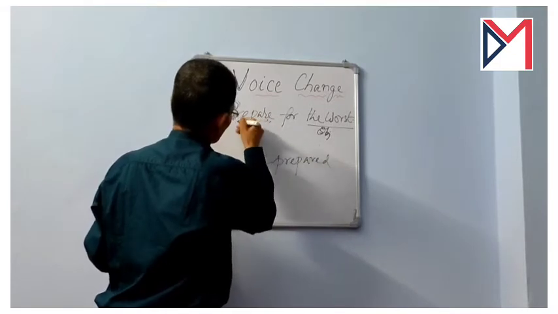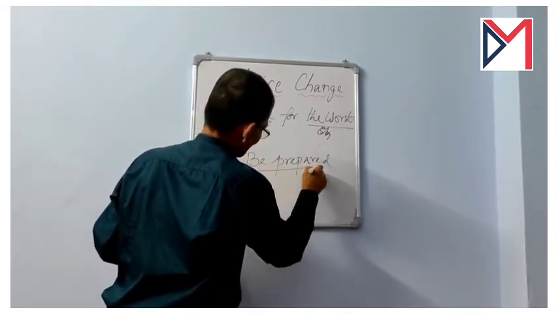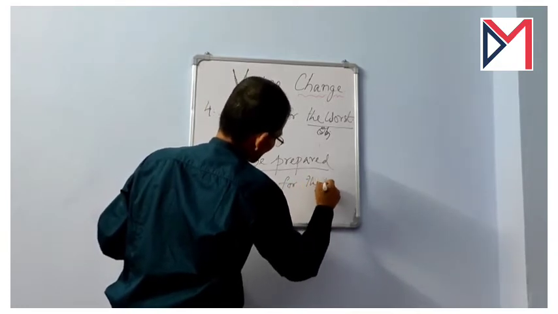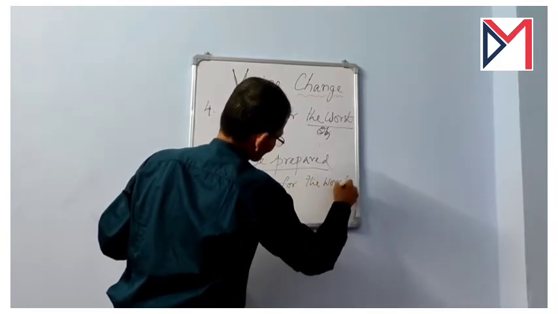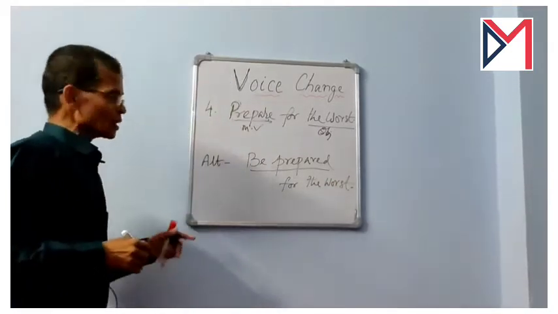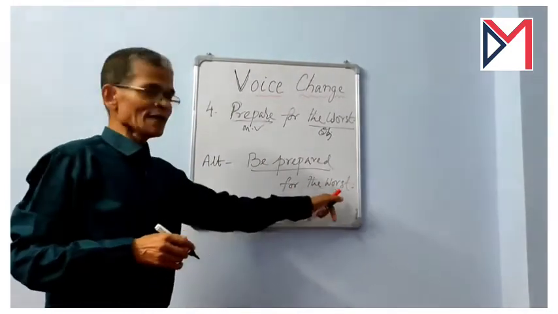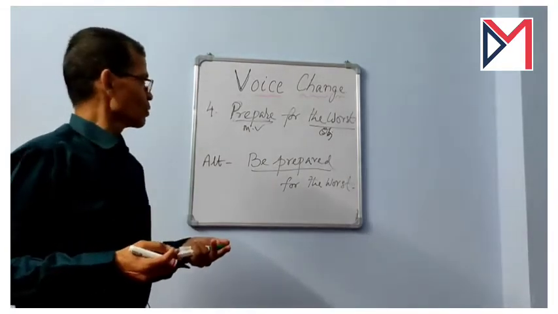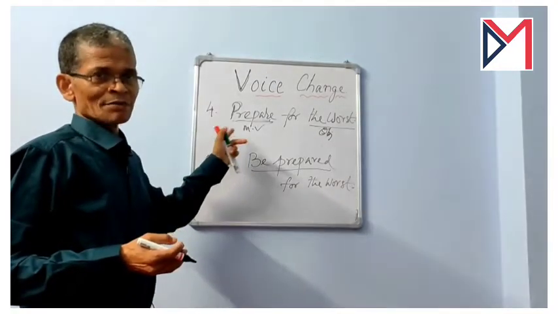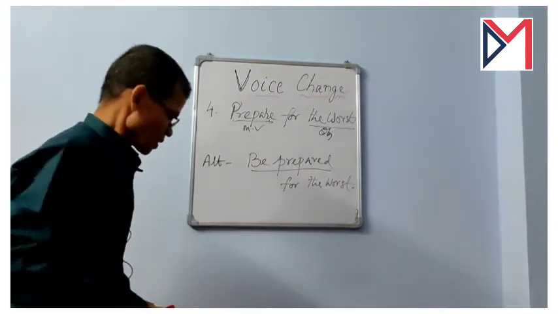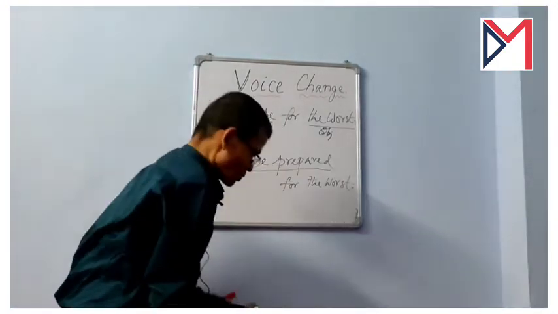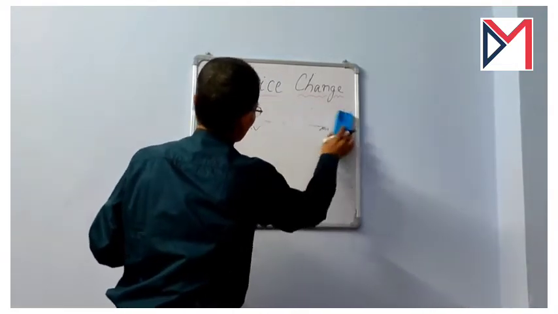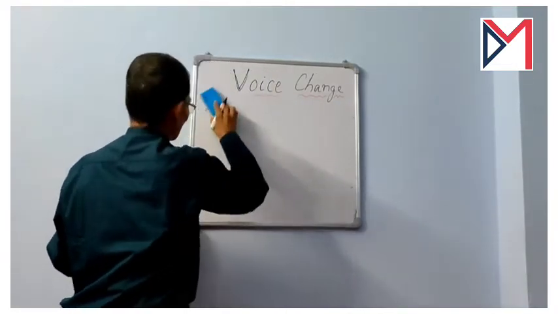For prepare, you have to write be prepared, and then for the worst. This is also equally right, be prepared for the worst, and here we don't have to use let. Prepare, be prepared. Okay. Now come to another example of a different kind.